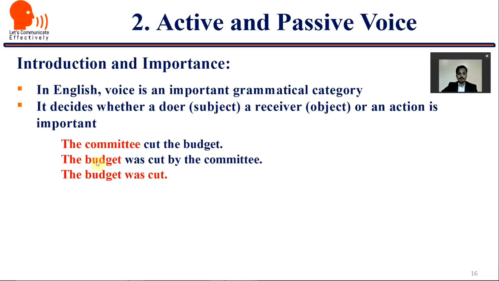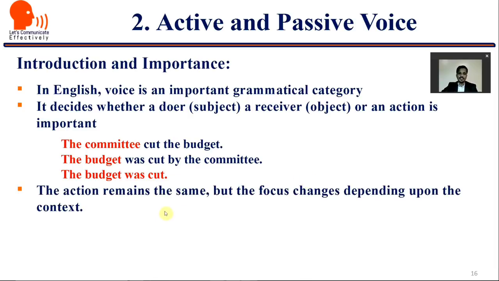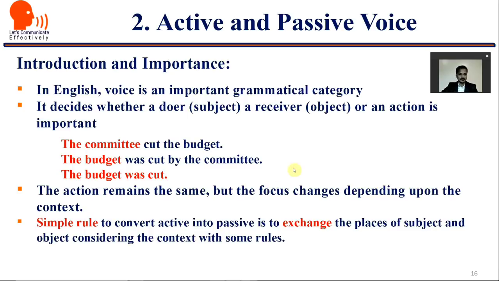In the second, the budget was cut by the committee. There were a lot of things which were cut, but the budget was something which is making us wonder. That's why we are saying the budget was cut by the committee. And here, the committee is least important. The budget was cut. This is the matter of concern for us. So this is used when we are making passive. The action remains the same, but the focus changes depending upon the context.